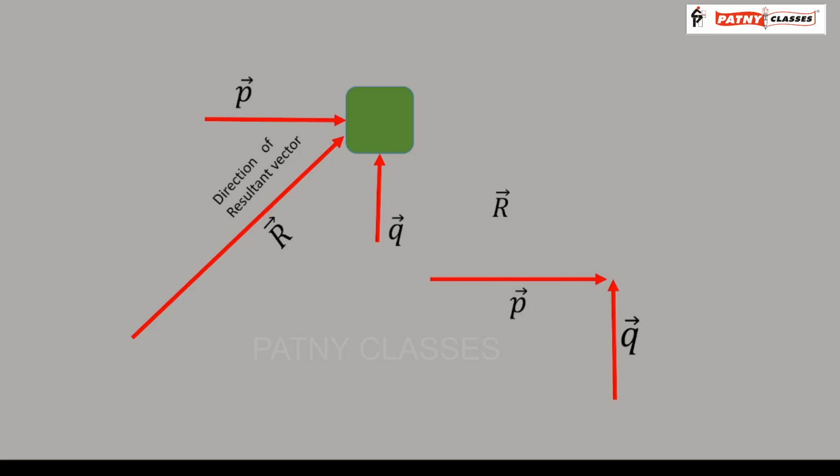For this experiment, we can draw a vector diagram as shown. Vector p is taken in the horizontal direction, vector q is taken in the vertical direction, and the resultant vector can be drawn as the third side of the triangle. We observe that vector r is neither in the direction of p nor the direction of q, but vector r takes its own direction.